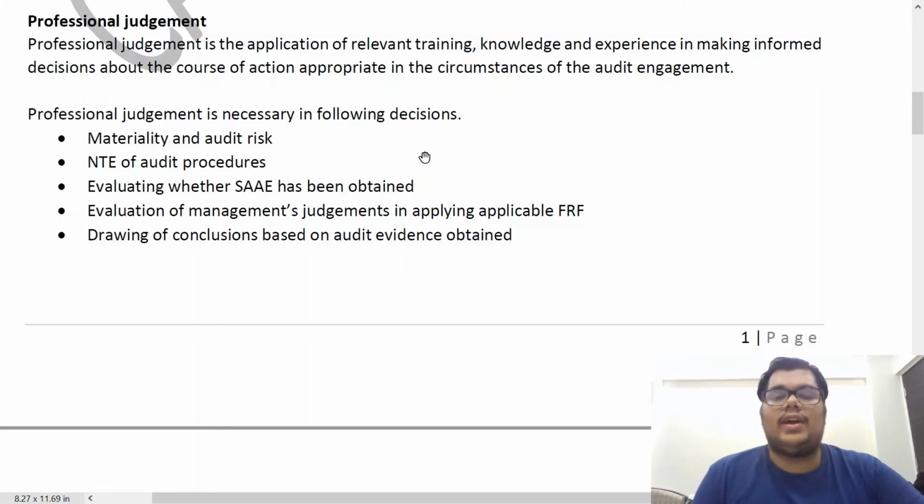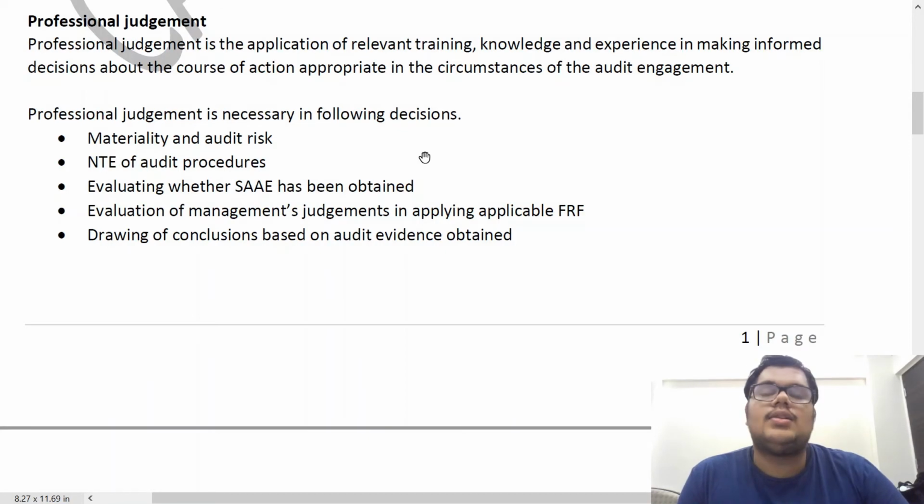Now, where is professional judgment necessary? We may be faced with situations where there are multiple options available and we need to select just one, and there we need to apply professional judgment. So it is needed while determining materiality. In materiality, for example, we have to choose a particular benchmark for computation of materiality. There are different benchmarks available, like profit before tax, revenue, total assets, total income. So we have to apply professional judgment as to which benchmark is most relevant to the user of the financial statements. To decide materiality, to decide the benchmark, we need to apply professional judgment.